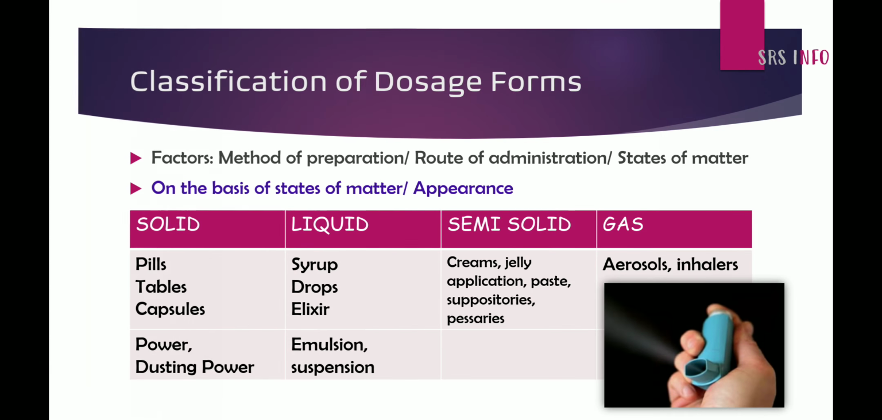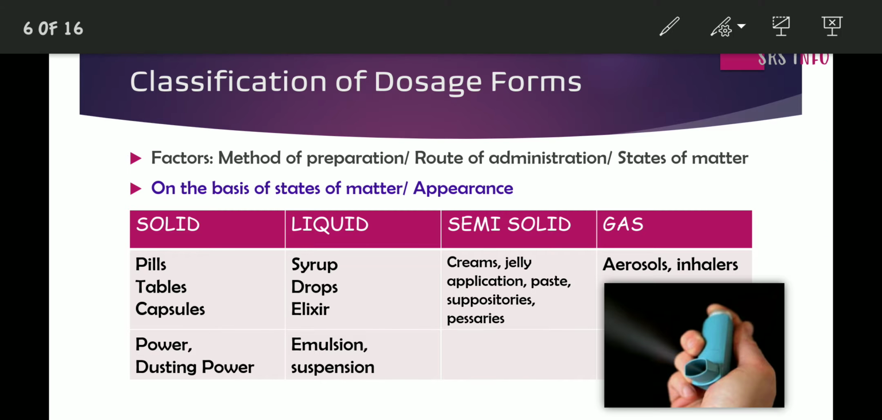Okay. Now let us see the classification of dosage forms. There are different factors based on which the classification of dosage forms has been done, like method of preparation, route of administration, states of matter, etc. One of the most important and simple methods of classification is on the basis of the states of matter or its appearance. These are solid, liquid, semi-solid, and gas. This is the first type of classification.